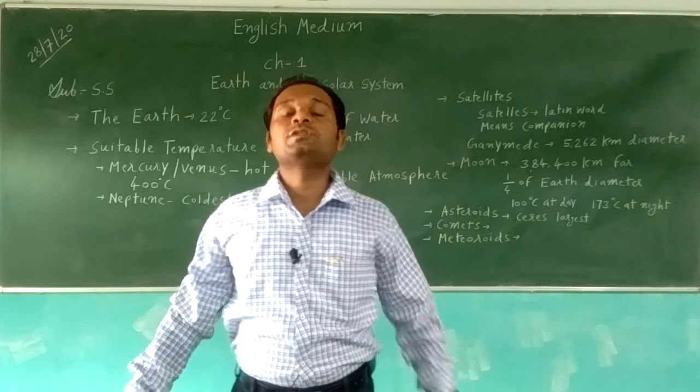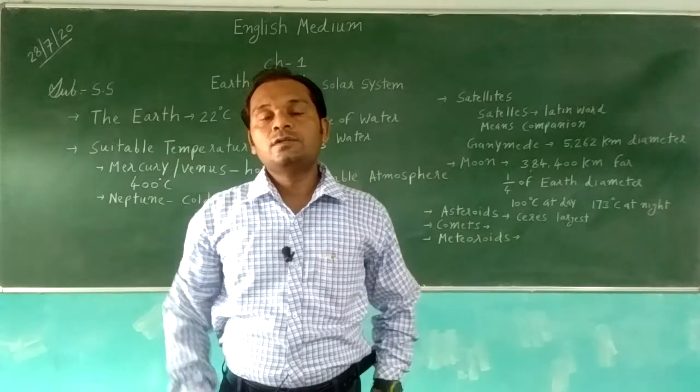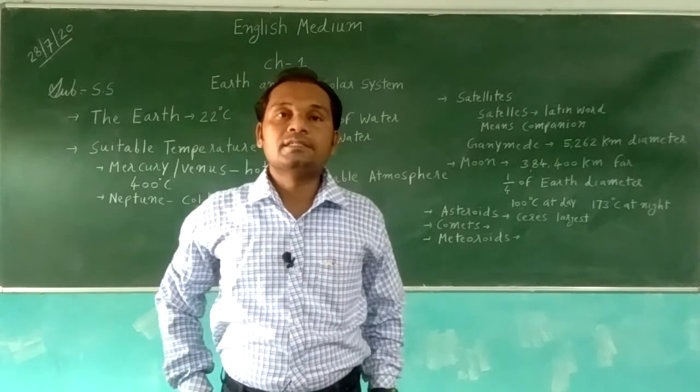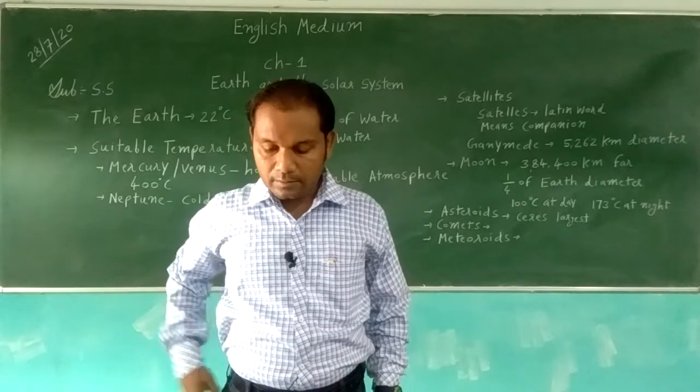It takes approximately 27 or 28 days for one revolution, and the phases of the moon change every day. We can see that.